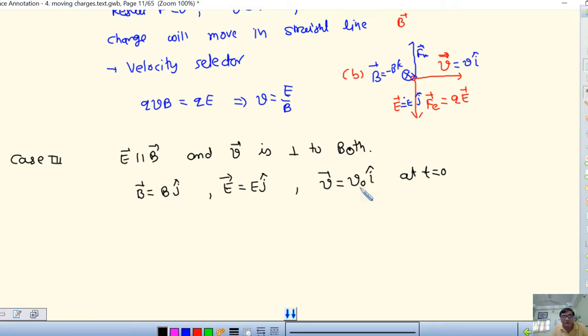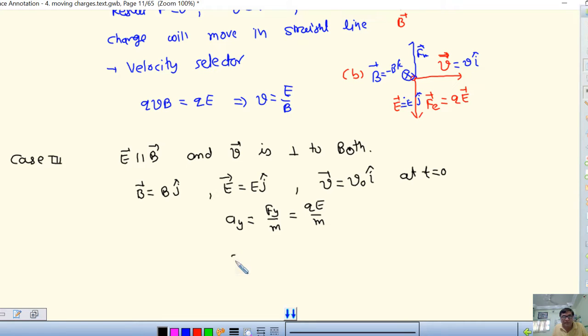Okay. So what is the acceleration? The acceleration will be acting in the J direction. So this must be Fy. I write Fy upon M. And what is Fy? That is QE upon M. So this much acceleration is acting in the Y direction.